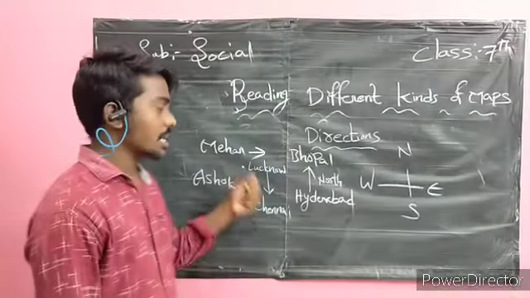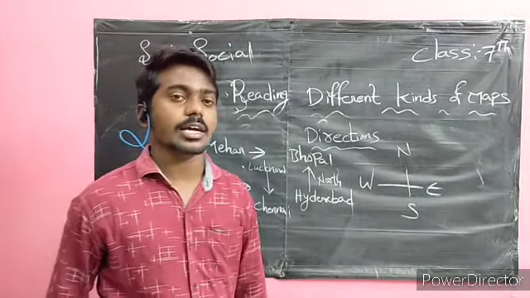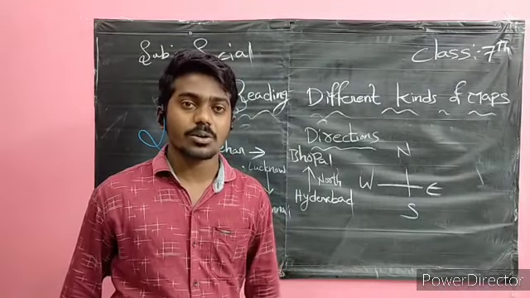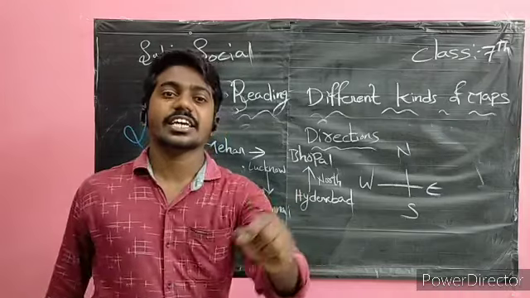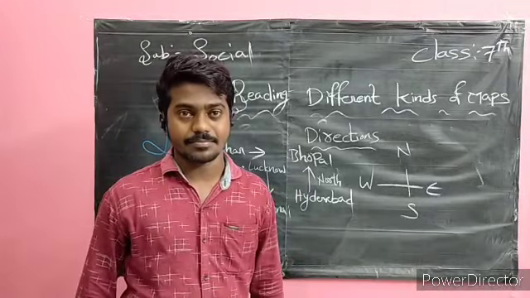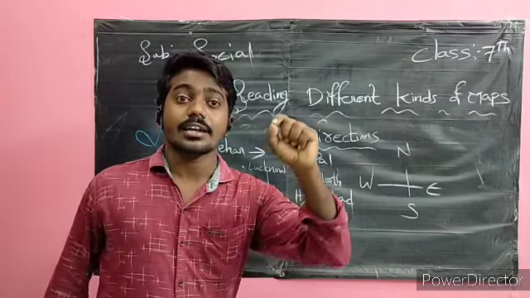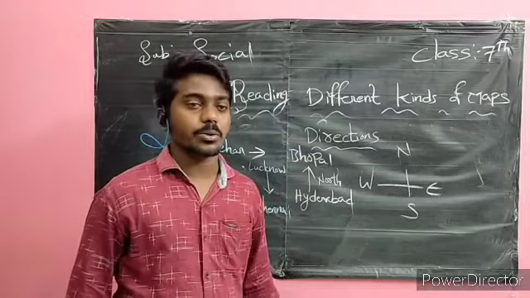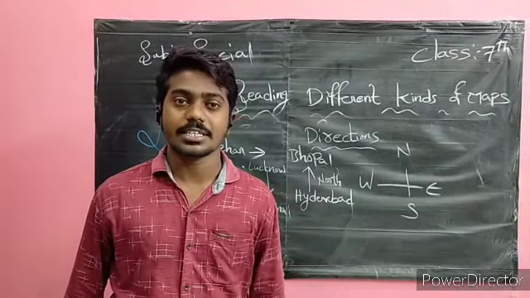Chennai is in the south. Lucknow is the capital city of Uttar Pradesh. Uttar Pradesh is the most populous state in India. Which is the largest state in area? Rajasthan is the largest state in area. Uttar Pradesh is the largest state in population.